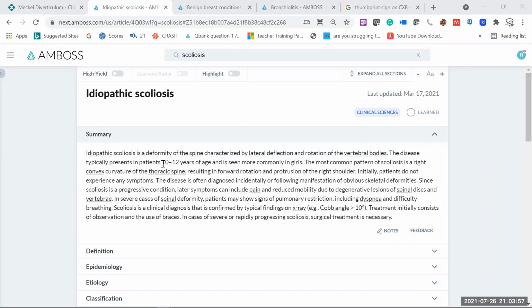The disease typically presents in patients 10 to 12 years of age and is seen more commonly in girls. The most common pattern of scoliosis is the right convex curvature of the thoracic spine.